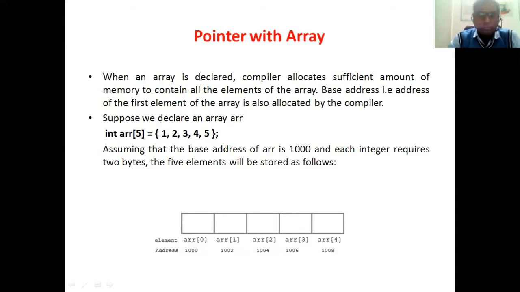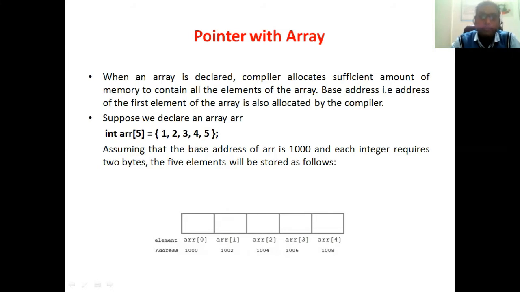So hello everyone. Today we are going to see about the pointer with the array and array of pointer. In the last lecture, we have already gone through the topic pointers. We have seen what a pointer is, how we can declare a pointer, how we can access the data with the help of a pointer, and how we can change the data of a particular variable using the pointer. Now today we will discuss pointer with the array and array of pointer.